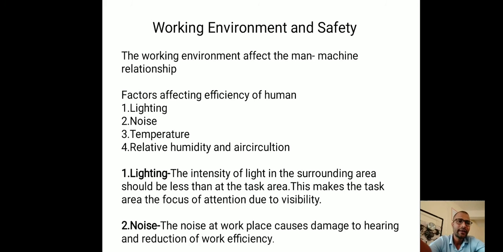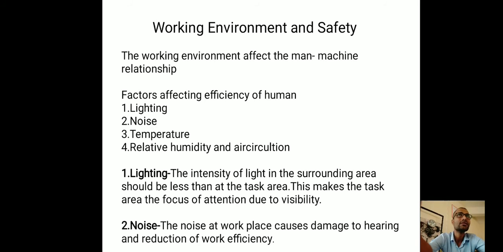Simply, for example, if we are driving a car at night on a road, the light intensity inside the car should be less than the headlamp light of the car on the road.